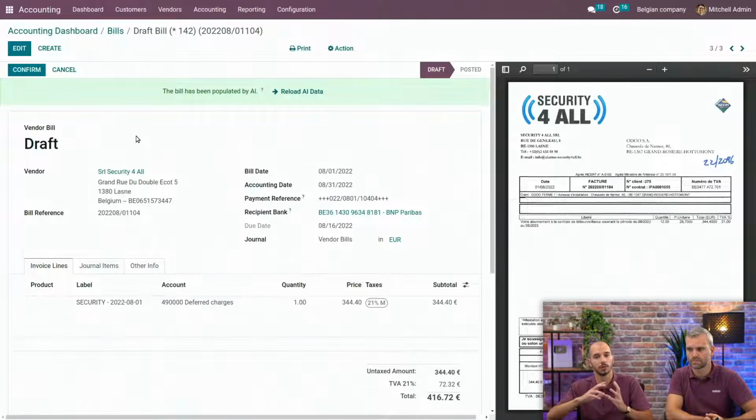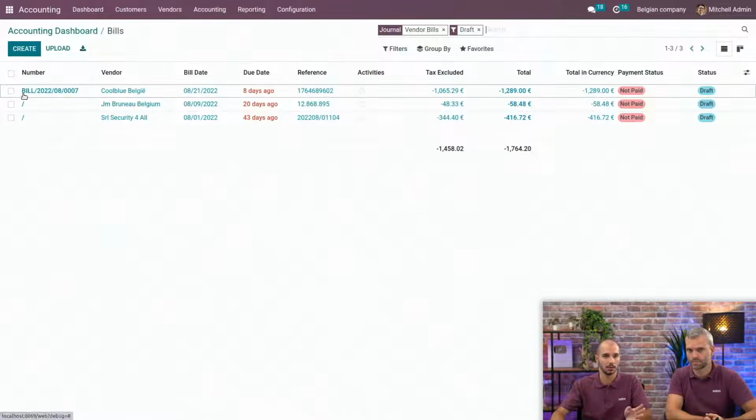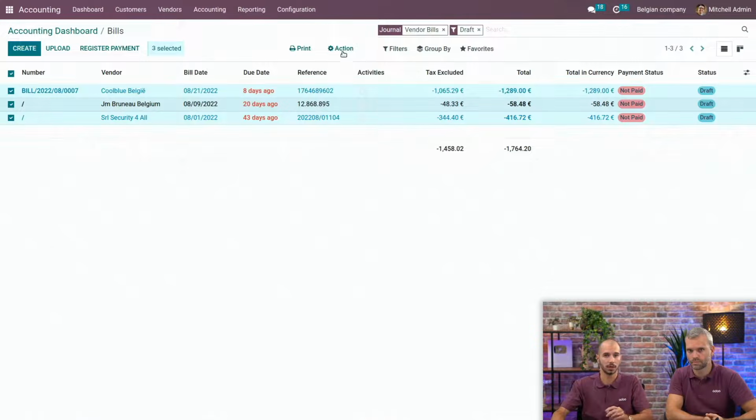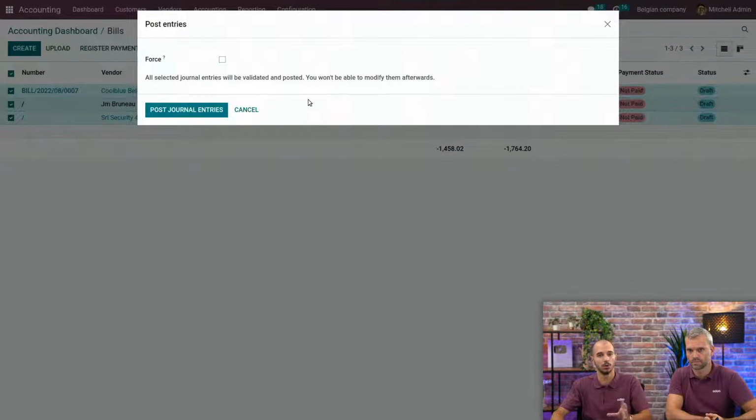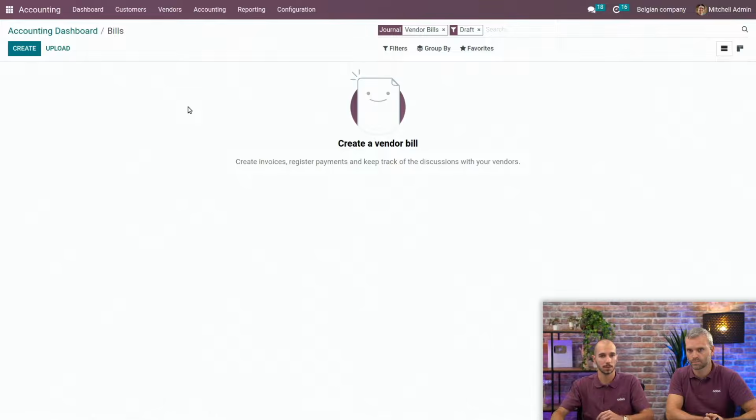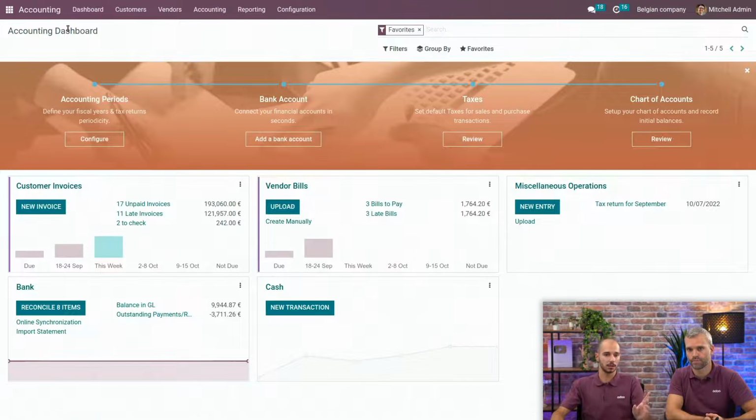Sending all the invoices to the document application, and from the document application sending them to the accounting, can in fact be done by the client, and you as an accountant will just review all these invoices directly in the accounting application. In one click, for example, I will select all of them, and you will be able to post all of them. Wow.